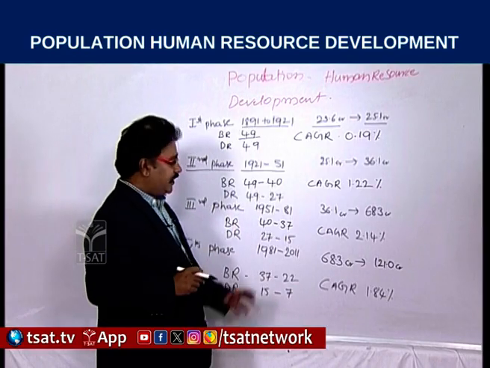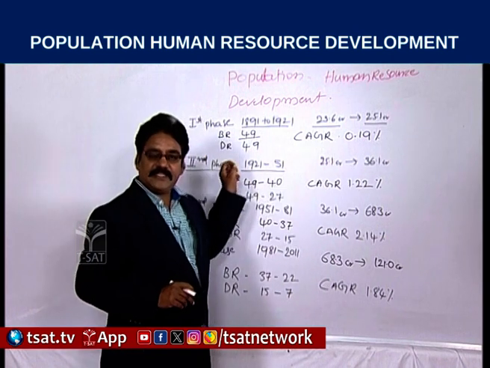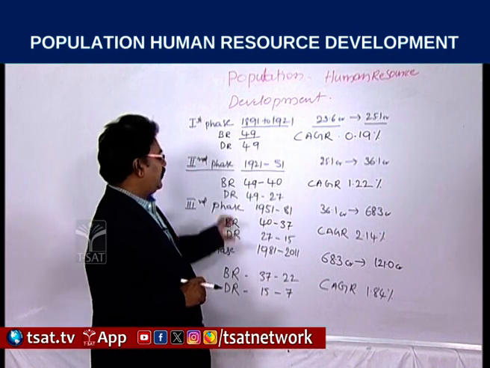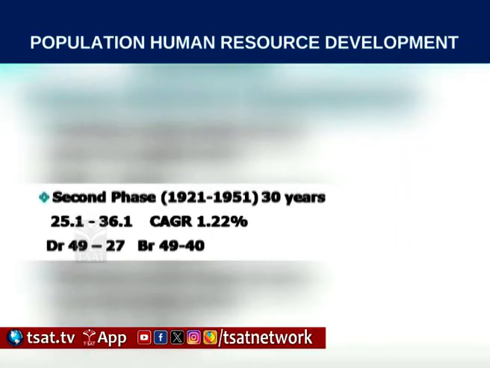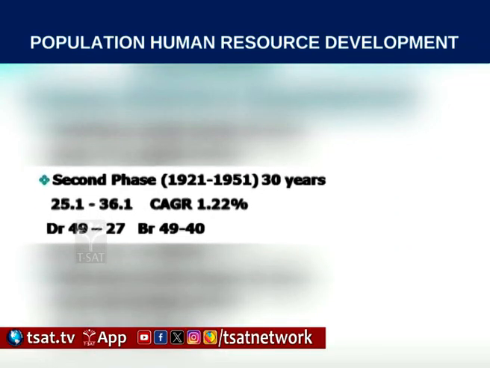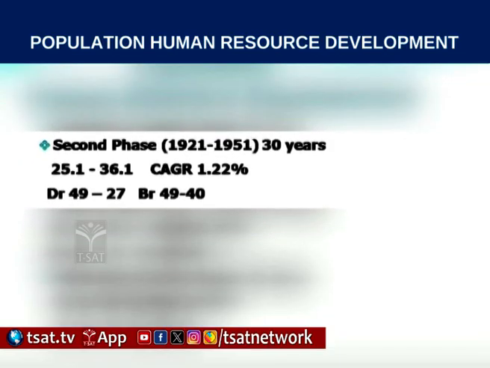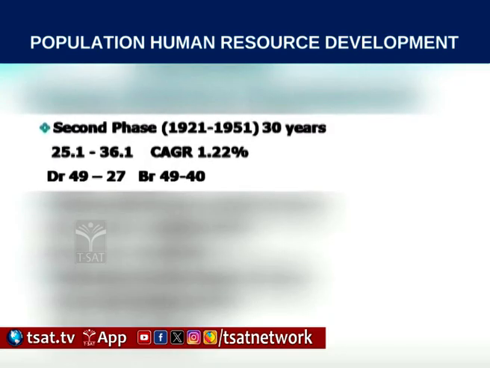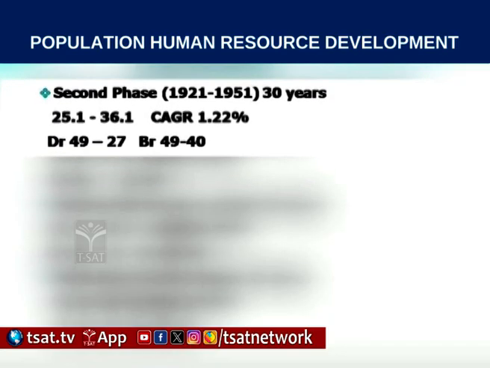Birth rates declined from 49 to 40. That means 9 points decreased in birth rates.